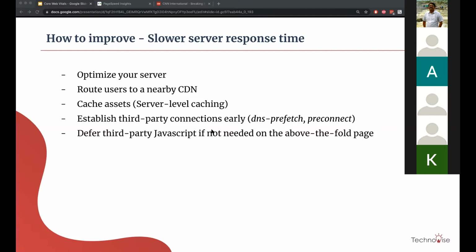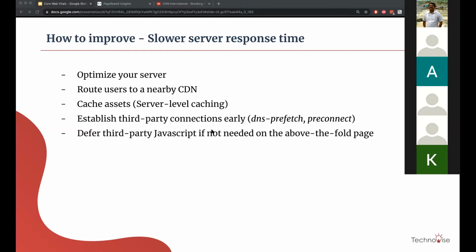If you can use a CDN, go for it. Cache assets with server level caching. So like using Nginx, if you are building something and keeping HTMLs, use server level caching for that.